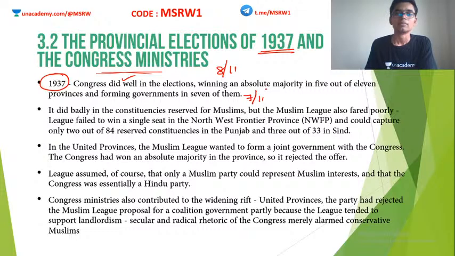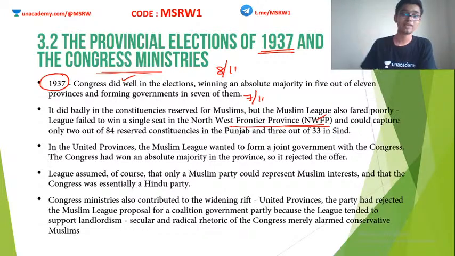But as far as the Muslim League was concerned, they were not able to do well. The Muslim League considered itself the only organization representing Muslims, at least they boasted like that. The problem was, in the 1937 elections, they performed extremely badly. They couldn't even win a single seat in the North-Western Frontier Province, which is a Muslim majority province.